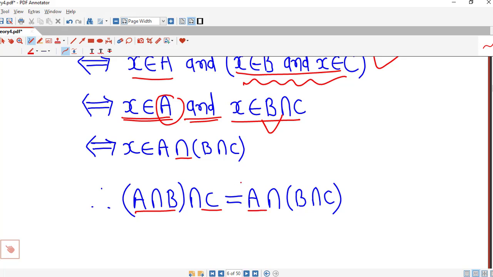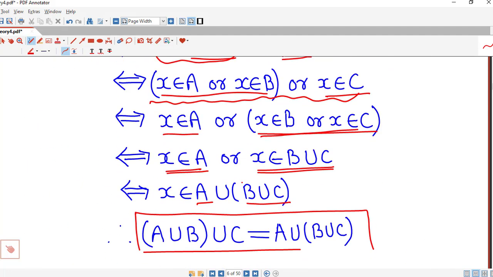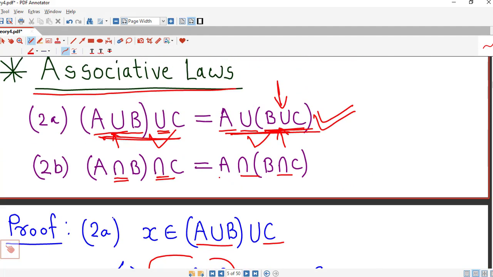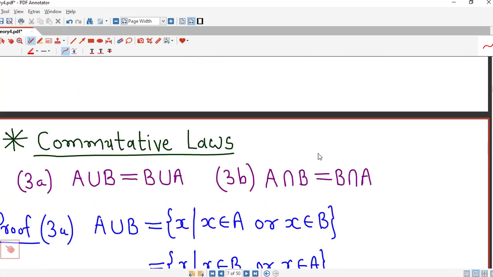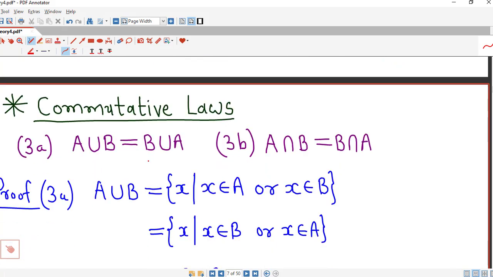So these are the associative laws for union and intersection. These two identities represent associative laws. Next laws are commutative laws. So this is a very familiar property. We know that union of A and B, that is A union B, must be equal to B union A, and a similar property holds for intersection. A intersection B and B intersection A are always equal.